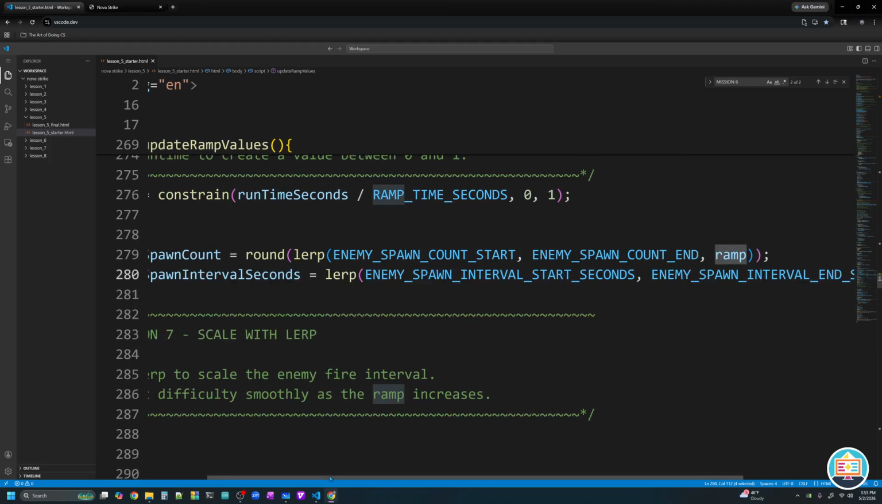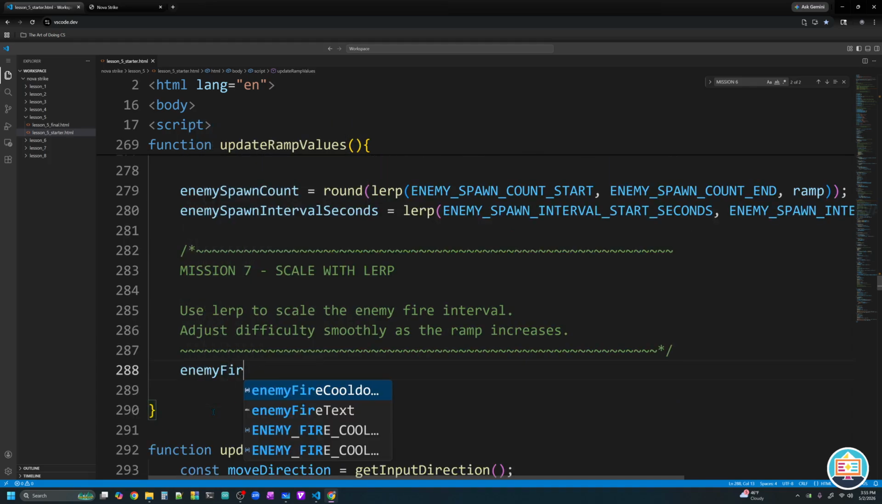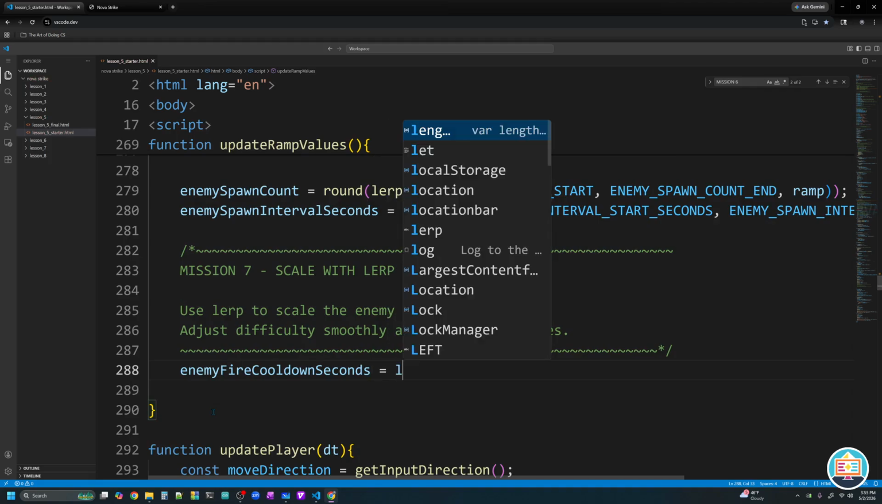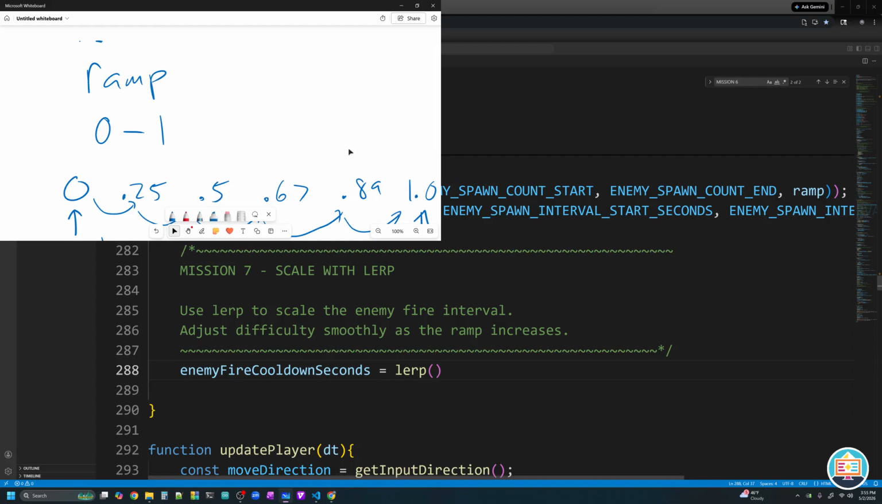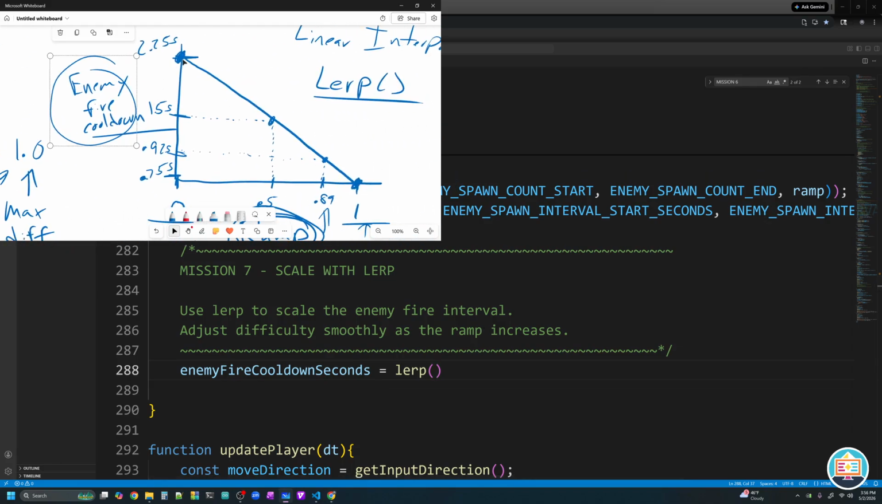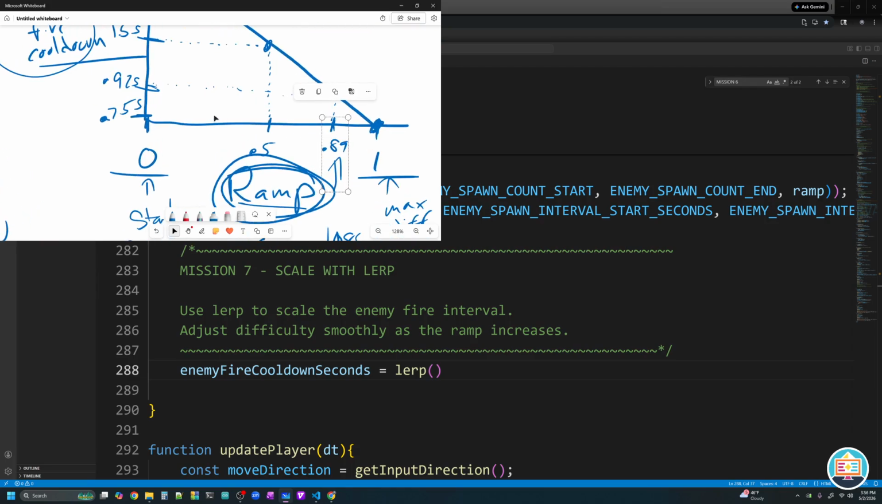And so we want to do the exact same thing now, but with our cooldown. So I'm going to take the variable that I have, enemy fire cooldown seconds, tab for autocomplete, and I'm going to set it equal to lerp. Let's do linear interpolation. But we got to give 3 values. We have to give that starting point on this graph. We got to give this starting point right here. We also have to give this ending point right here. And then we have to give our ramp value. Where on the x-axis are we? So that we can go up.